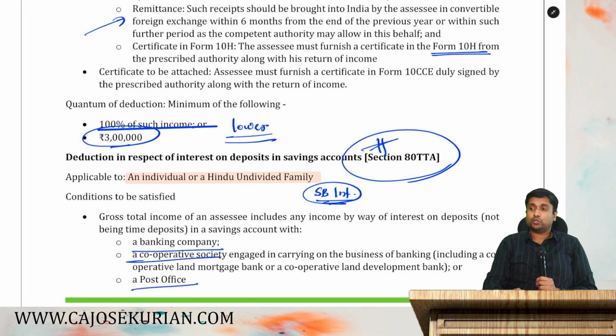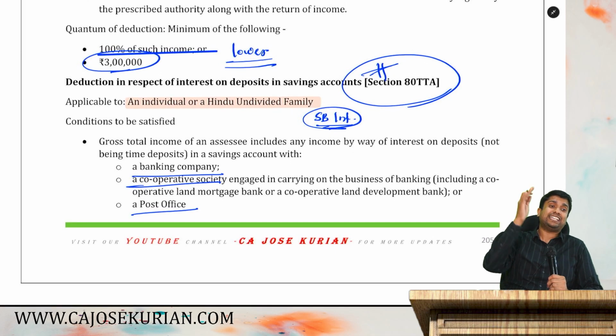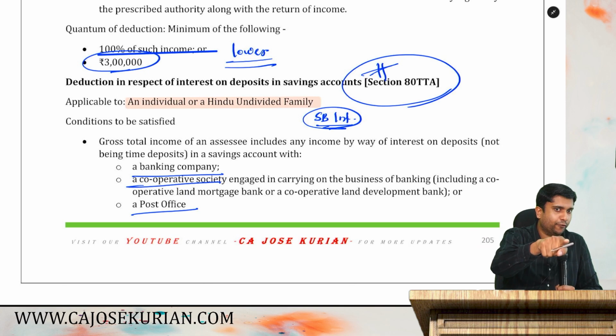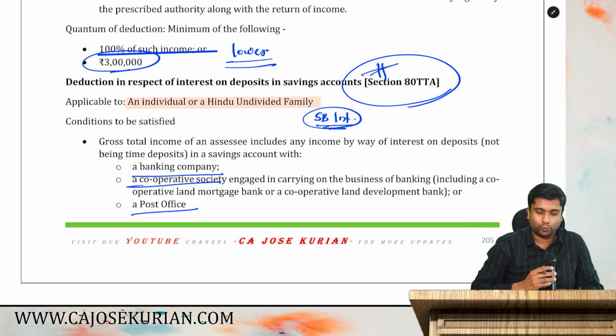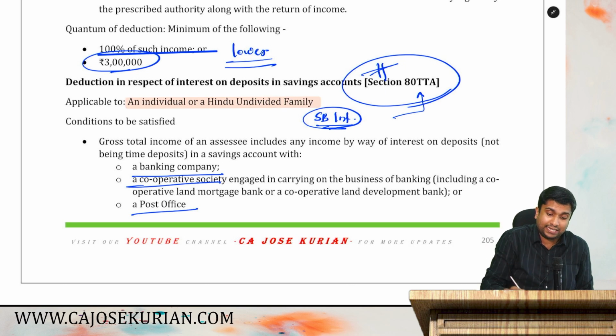Savings bank interest income is taxable under income from other sources. From that income, you can claim 80TTA deduction provided the savings bank interest income is from a banking company or a cooperative society engaged in banking business, a cooperative bank or a post office.